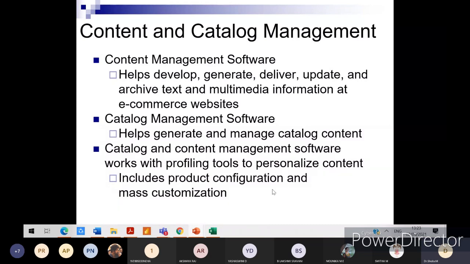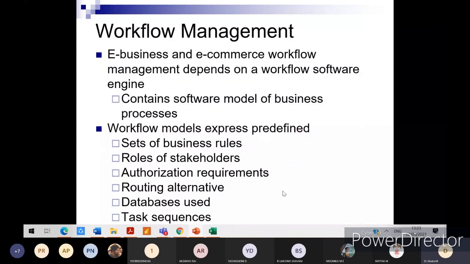Okay, so it includes product configuration and mass customization. So workflow management: e-business and e-commerce workflow management depends on a workflow software engine, which contains a software model of business process, right? TeamViewer is also one of the workflow management tools. Similarly, you might have heard of Trello, right? It is a project management system.